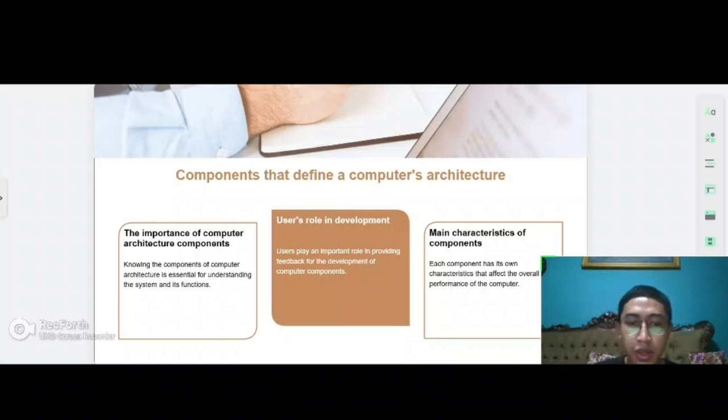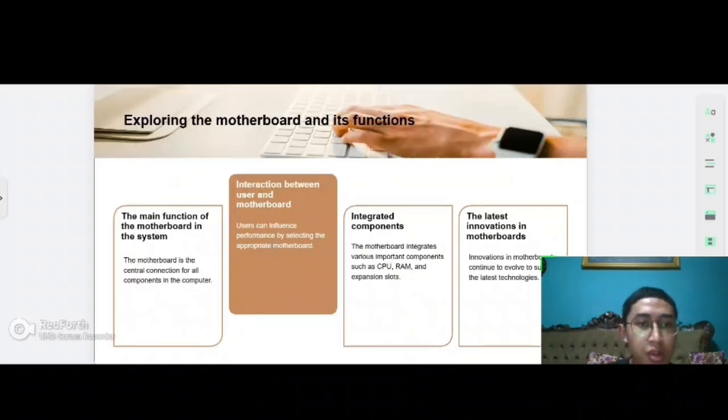User role in the development. Users play a role in development by providing feedback for the development of a computer component. Main characteristics of components. Each component has its own characteristics that affect the overall performance of the computer. Next slide is exploring the motherboard and its function.